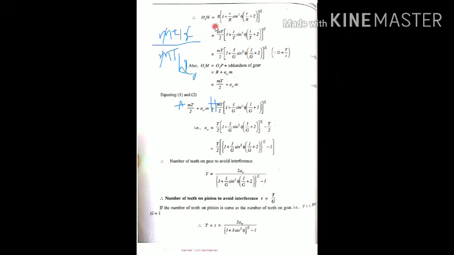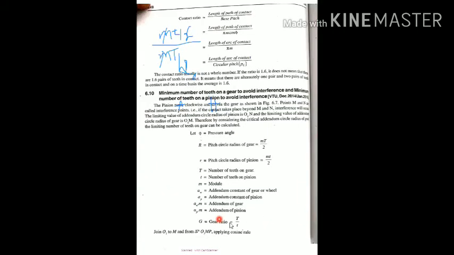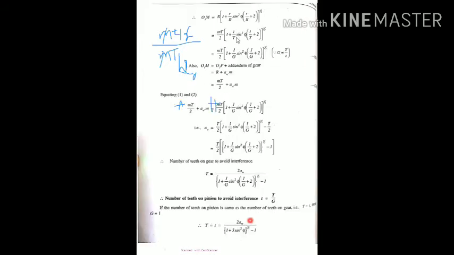Therefore, next step, mT divided by 2, 1 plus, what is small t divided by capital T? In the beginning we considered the gear ratio. Gear ratio is capital T divided by small t. Therefore, here small t divided by capital T becomes 1 over G sin² φ. Here also 1 over G plus 2, whole to the power of 1 over 2. That is root.